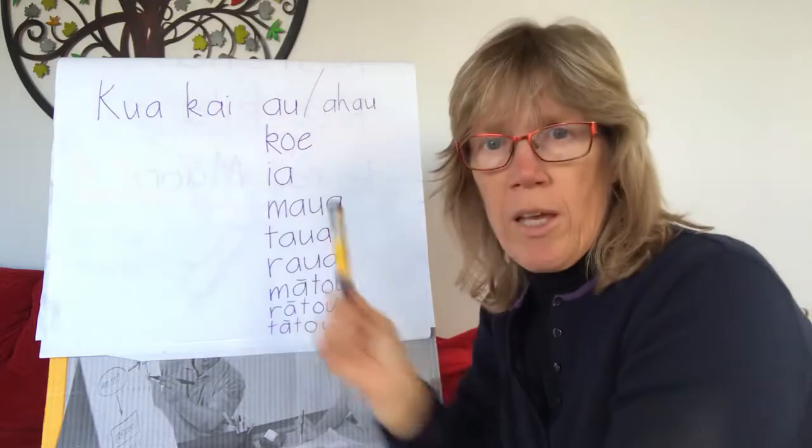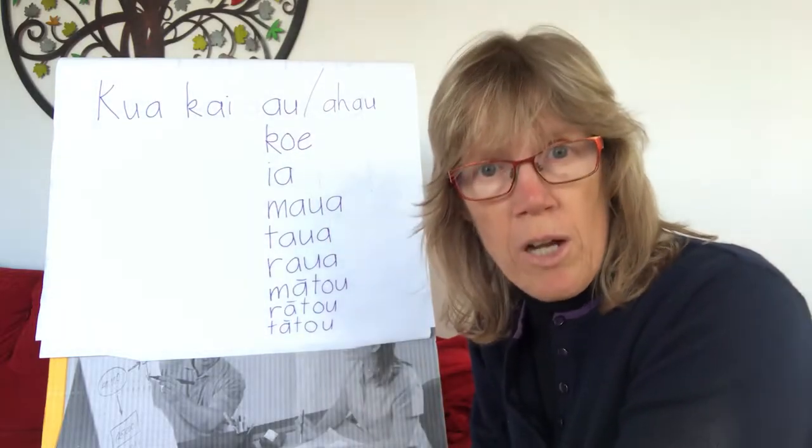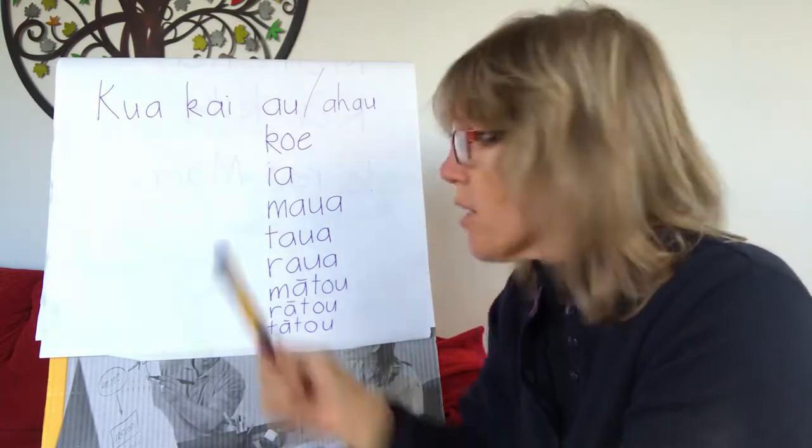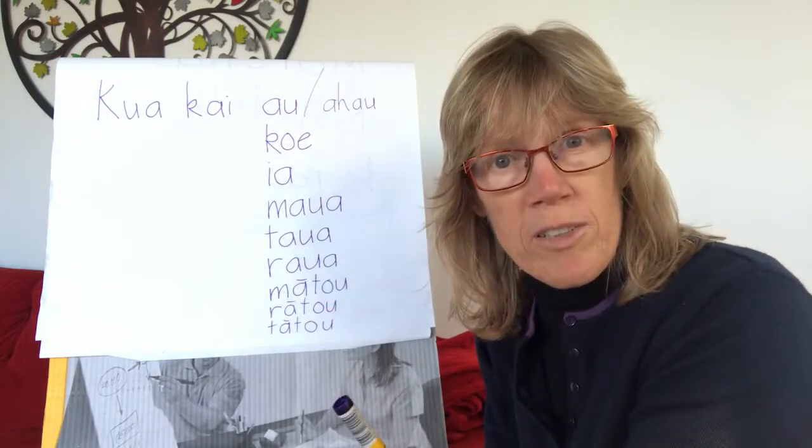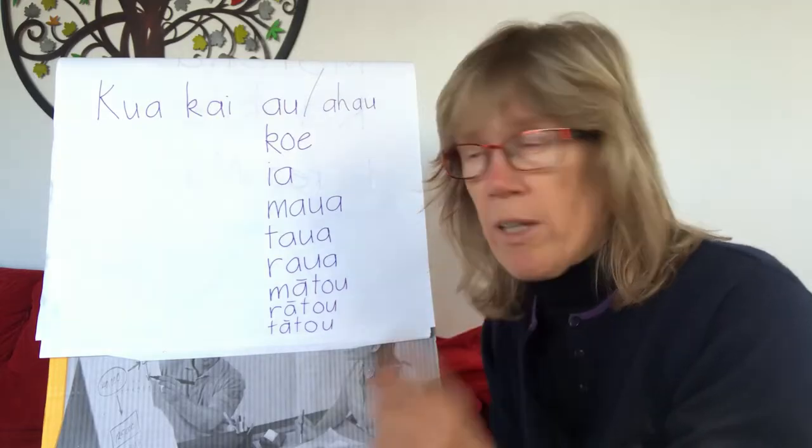And then this is you, koe. Kua kai koe, you have eaten. Or as a question, kua kai koe, have you eaten? And that's just to one person. Koe is for one person.